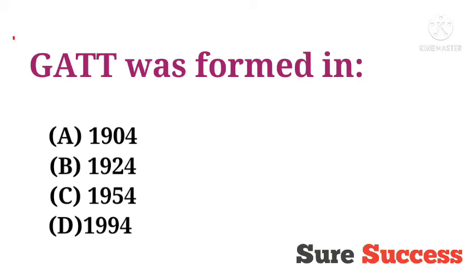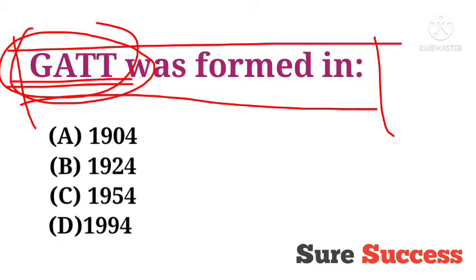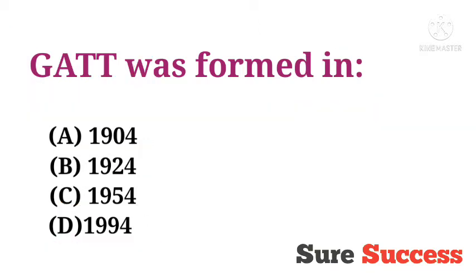Okay, GATT was formed in, here it's asked when was GATT formed. Now what is GATT? Let me tell you. GATT is a short form for the General Agreement on Tariffs and Trade. And here it's asked when it was formed. Options are 1904, 1924, 1954 and 1994. The correct answer is 1994. GATT was formed in 1994.